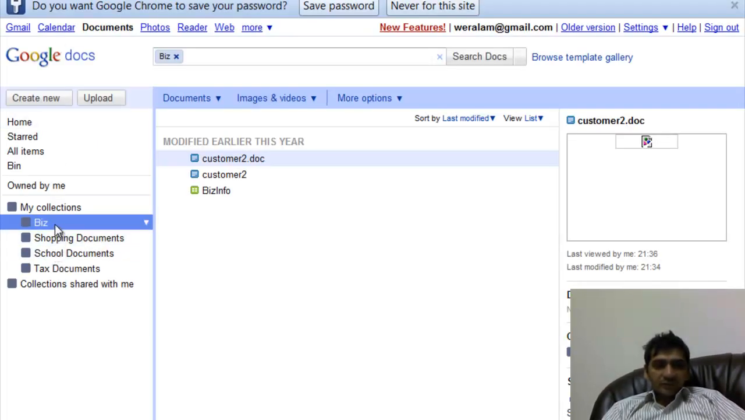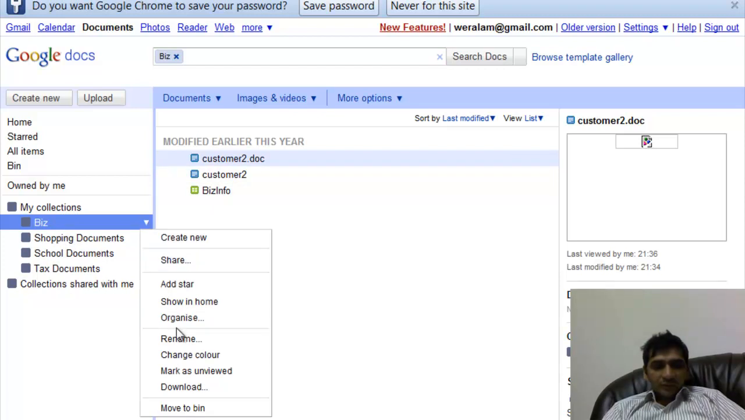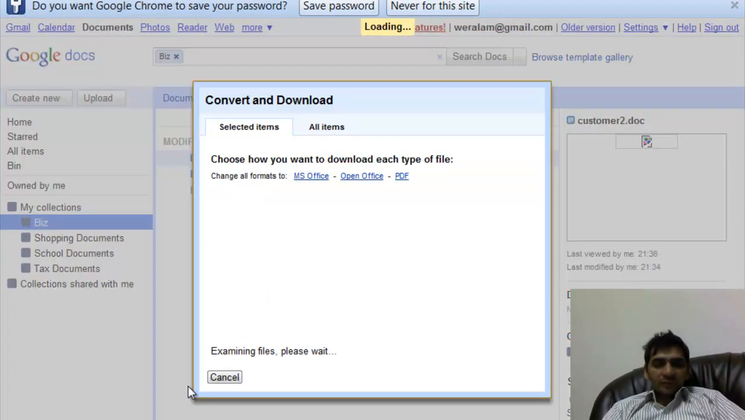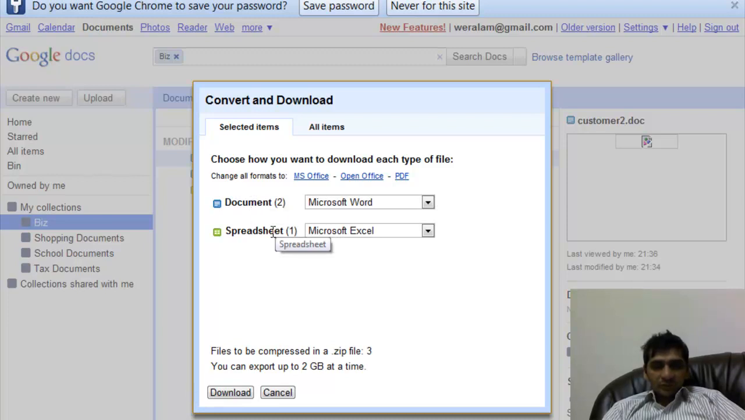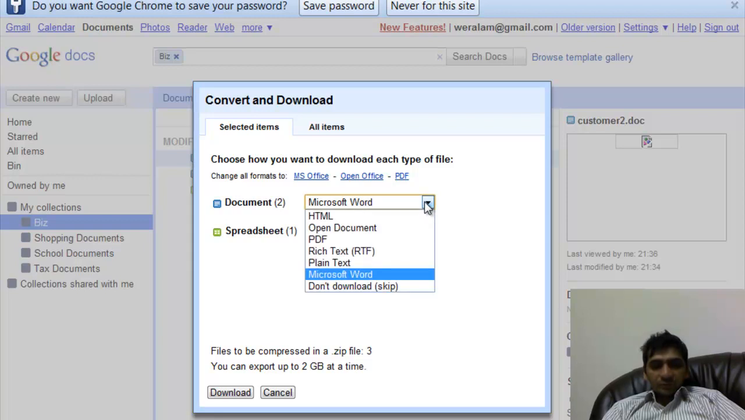For example, if I have these three documents in my collection base, it's like a folder, and I should have some option like download. Yeah, I can download from here as well. So it also gives me the option in which format I want to download. There are two documents that can go as a Microsoft Word document and one spreadsheet as Microsoft Excel. So if I want to download these documents as Microsoft Word, fine.